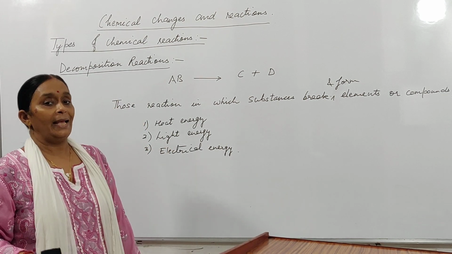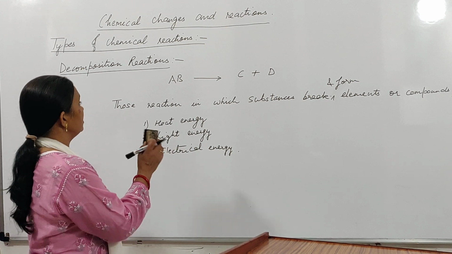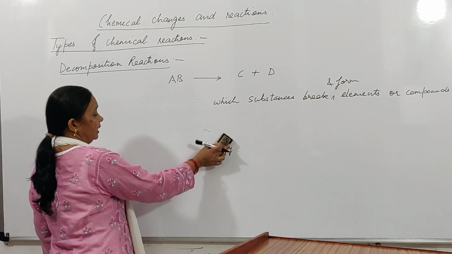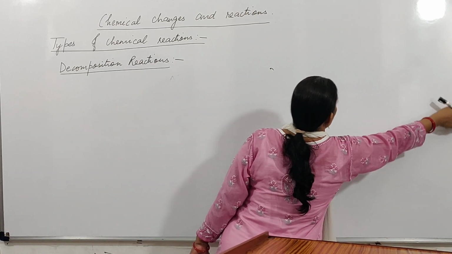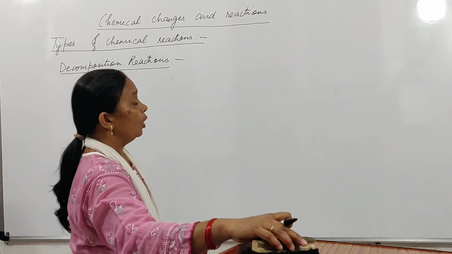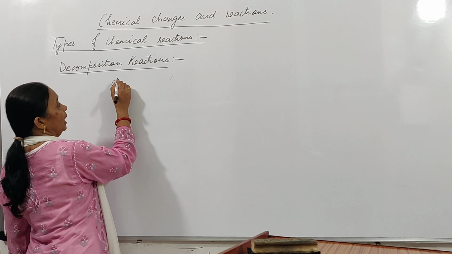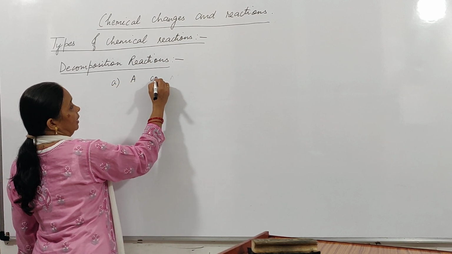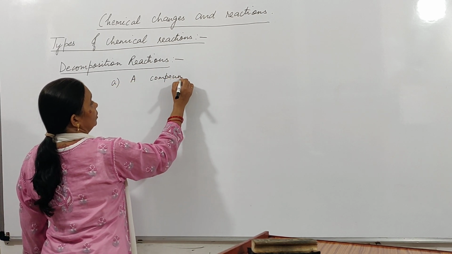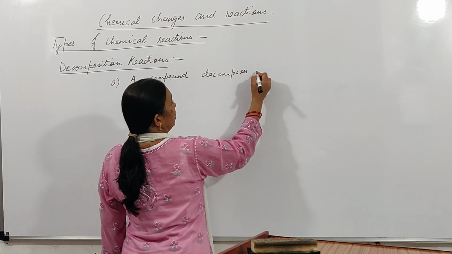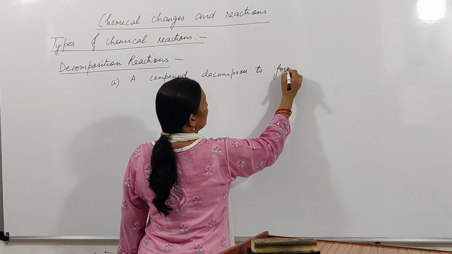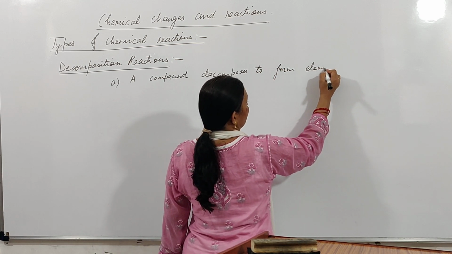Let us take certain examples to see these reactions which are called decomposition reactions. First we will see the decomposition reactions in which a compound breaks to form elements. A compound decomposes to form elements.